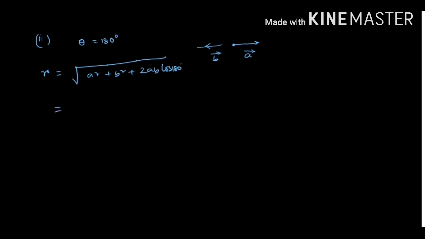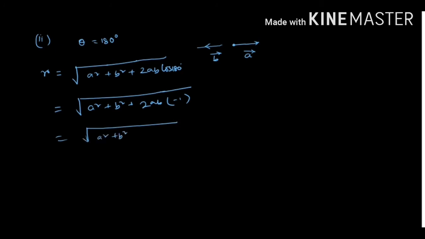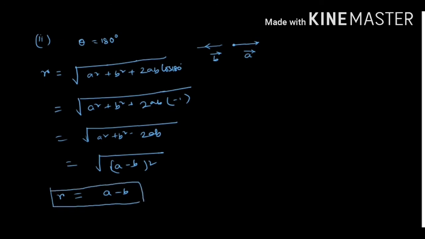So what is the value of cos 180 degree? It is minus 1. So we can write A square plus B square plus 2AB into minus 1, which gives A square plus B square minus 2AB. And finally we get A minus B. So now the resultant vector is minimum.